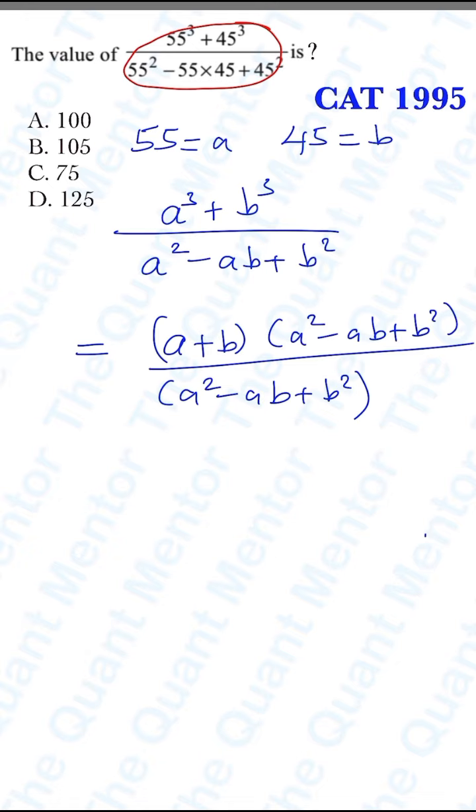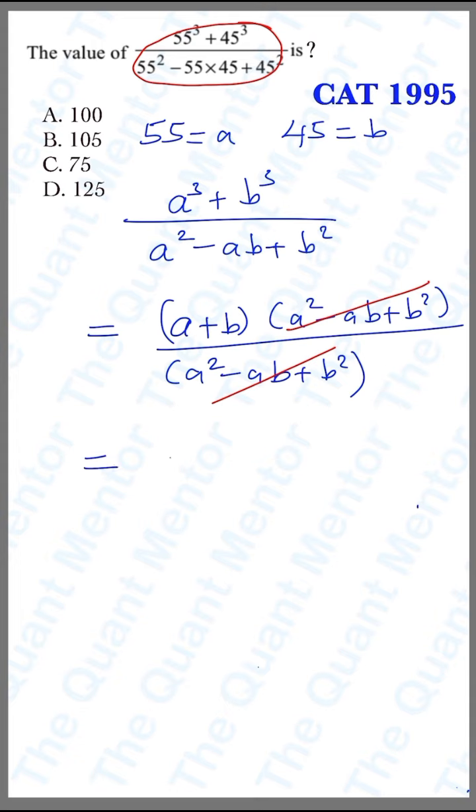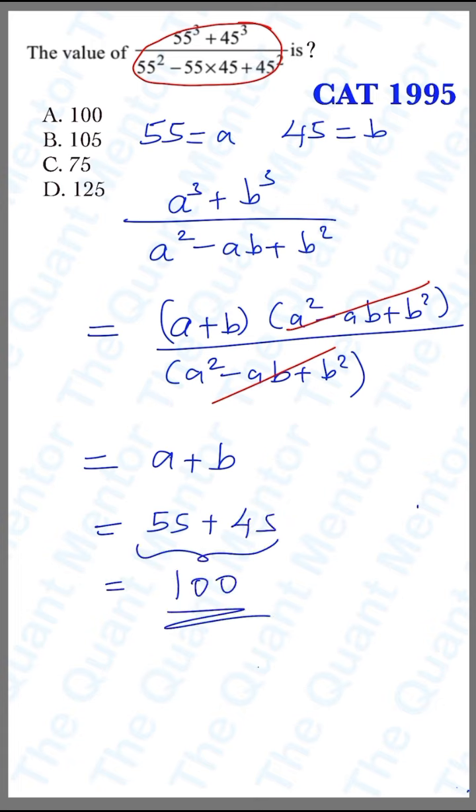And now we can cancel out A^2 - AB + B^2 above and below. The final answer we get is A + B only. Resubstituting A as 55 and B as 45, the final answer is 55 + 45, 100. Clearly it is our A option.